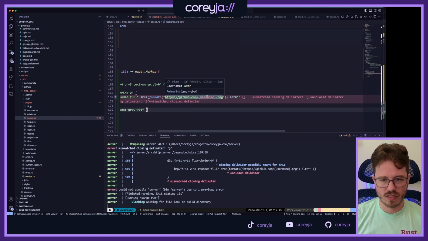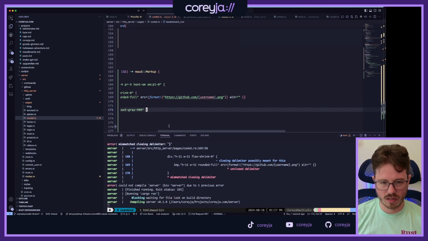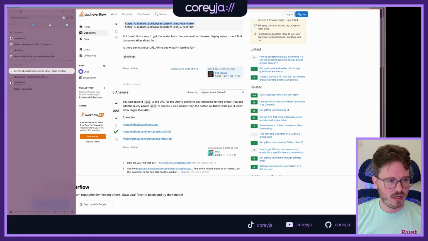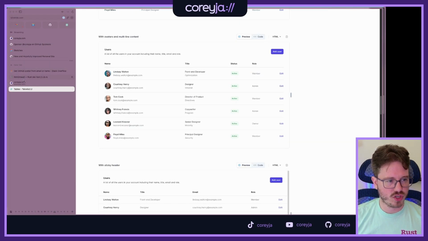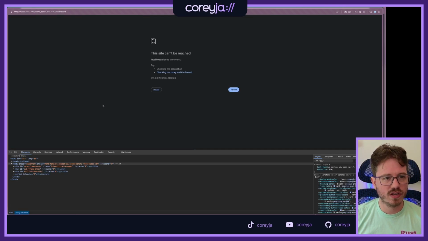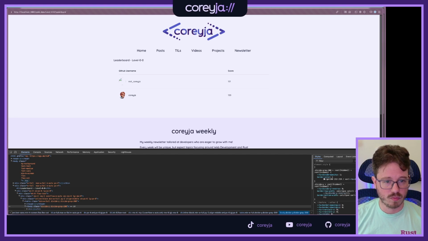Except this isn't really dot username. Wait, is username in scope? Oh, it is. That is what's in scope. Awesome. So I might then want to change it so that it's using an actual user there instead of that. But we can work on that in a minute. Wow, that worked beautifully for mine. And then the not Corey J A one obviously did not work. But that's okay. I'm not sure how I want to deal with that for the moment.